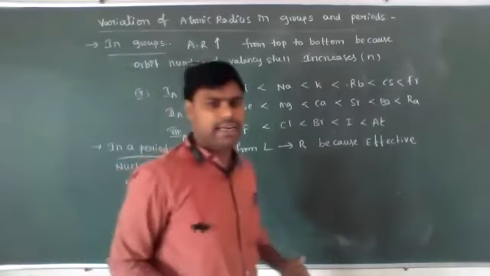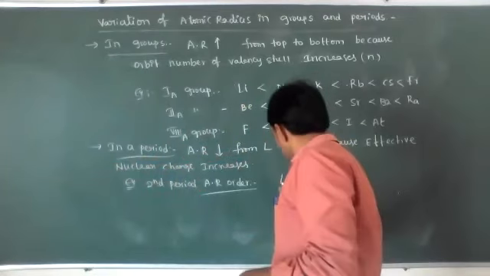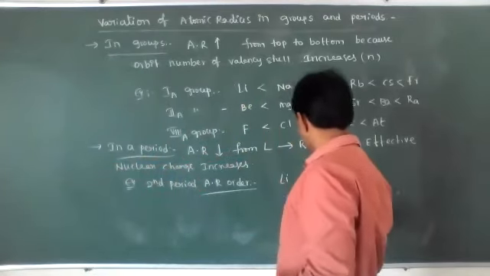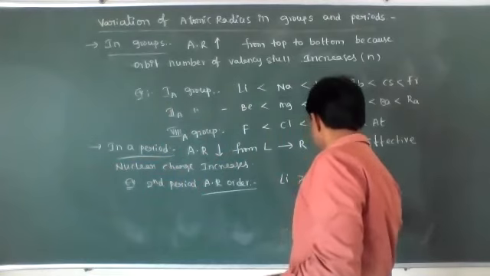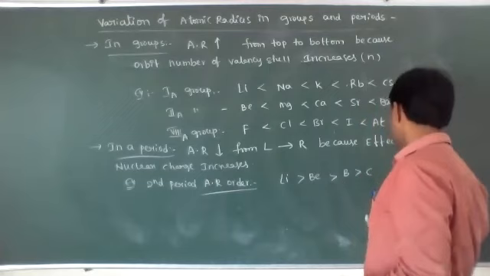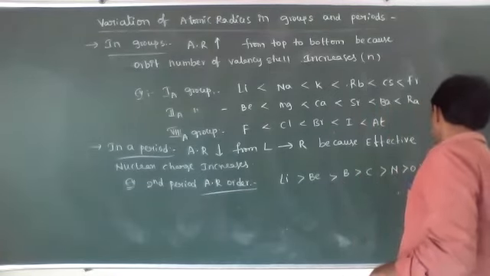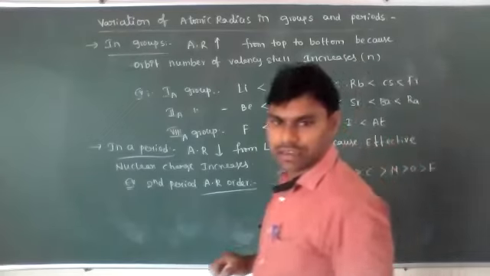For example, the second period atomic radius order. What are the second period elements? Lithium, beryllium, boron, carbon, nitrogen, oxygen, and fluorine.